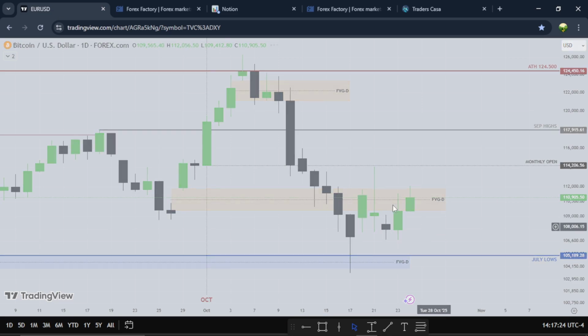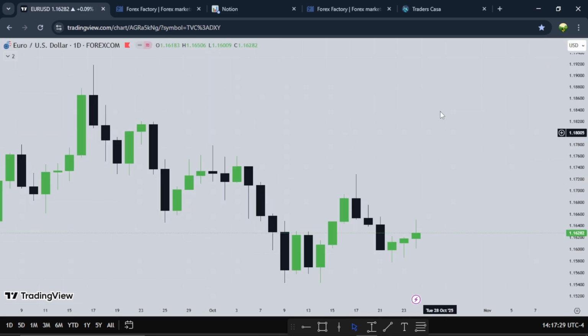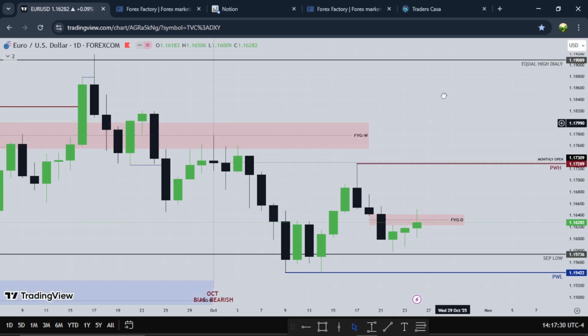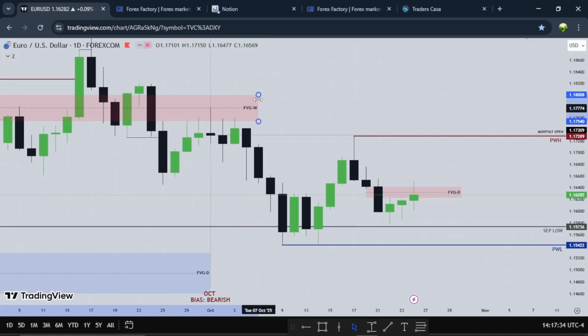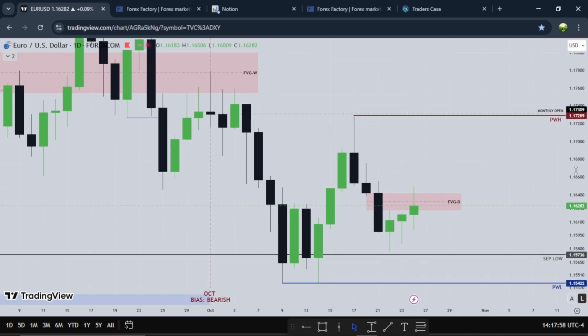So for Euro, this is the Euro USD, our last currency pair to talk about. I'll be looking at these lows for Euro. If this fair value gap holds and we see lower prices on Euro, okay, we'll see. Then if this fair value gap wants to be used as support to go higher, then perhaps the dollar wants to go lower. But for the new week, I want to see this fair value gap hold on Euro for lower prices. I'm looking at these equal lows on Euro, right? So that's about that for the Euro.